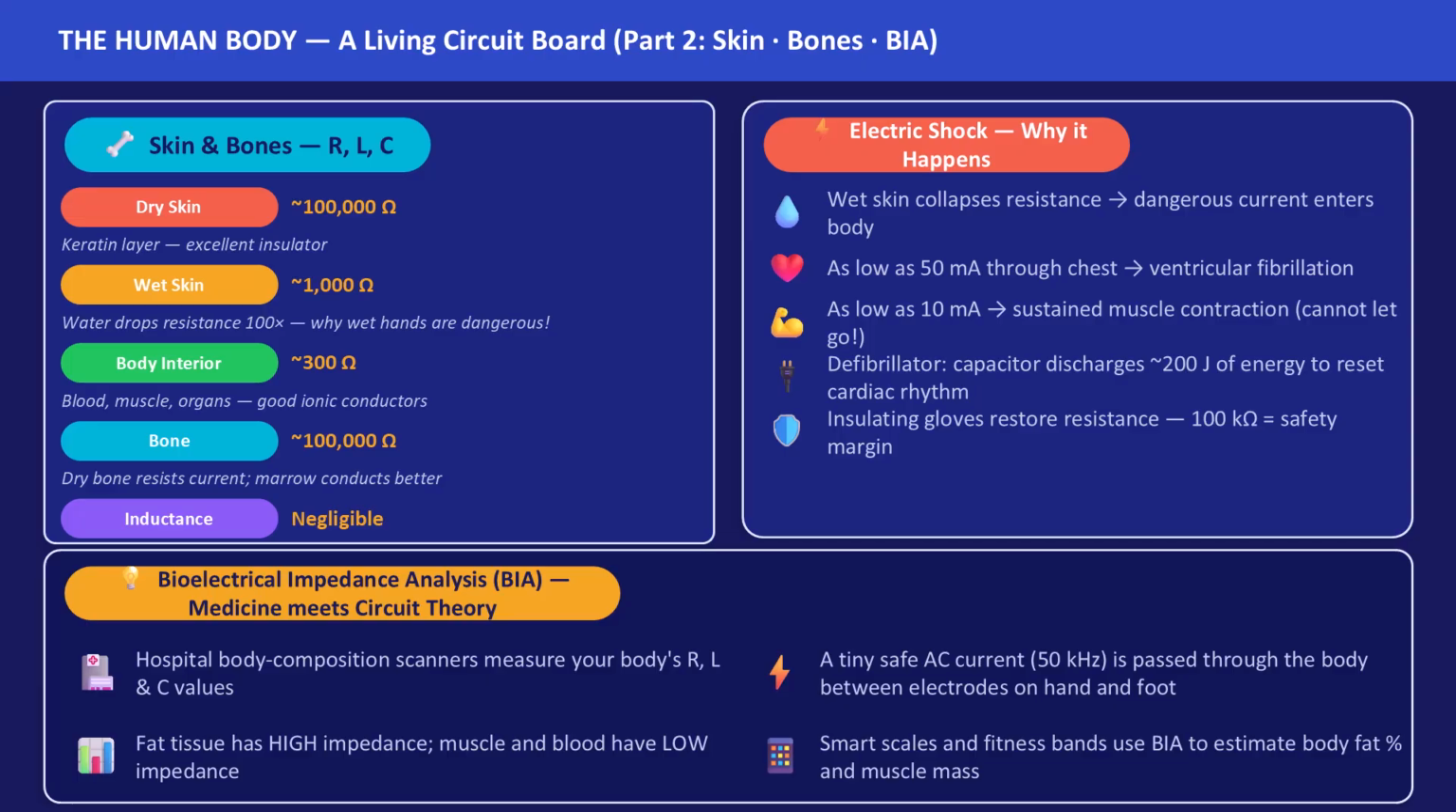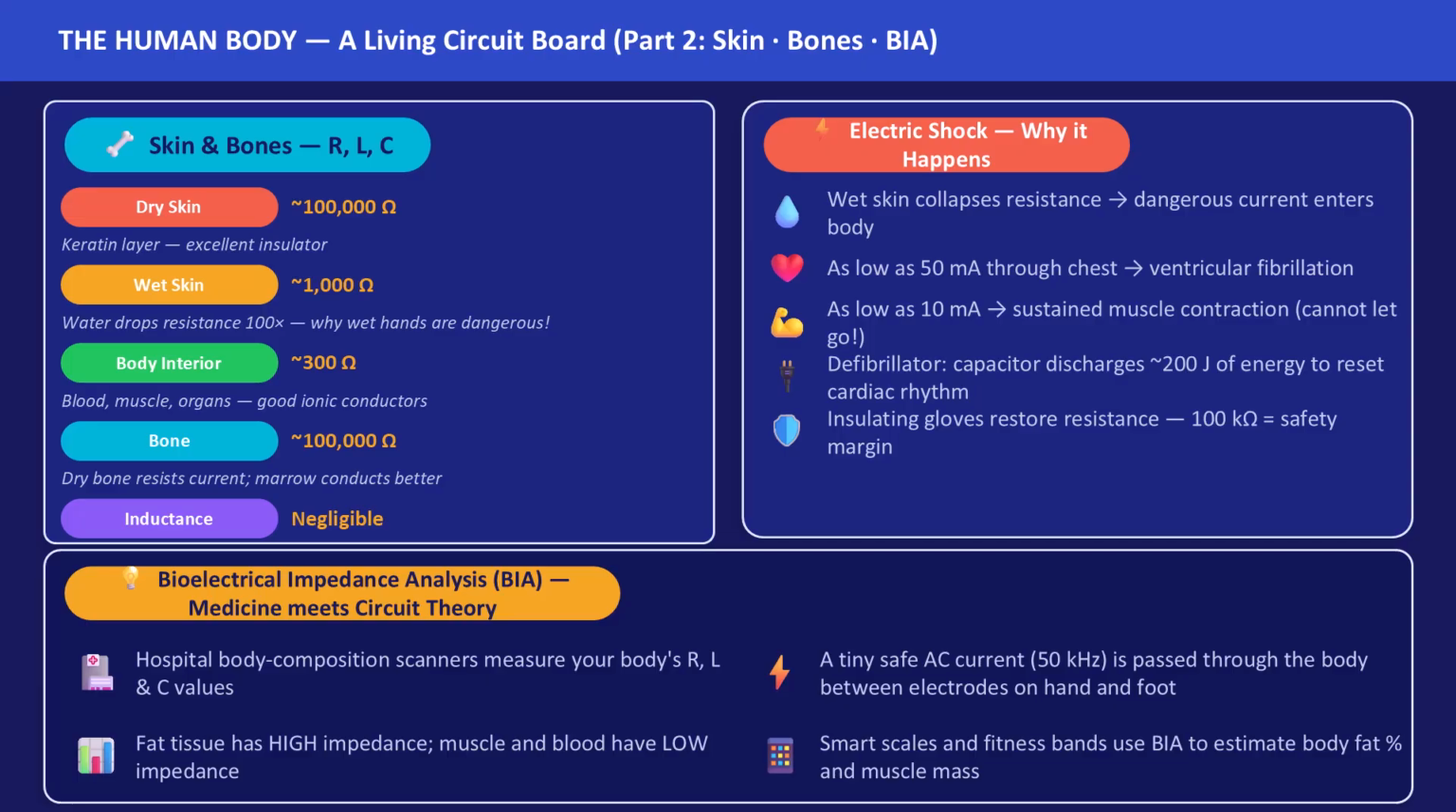Dry skin has a resistance of approximately 100,000 ohms. The keratin layer is an excellent insulator. Wet skin drops to 1,000 ohms. Body interior, blood, muscle, organs, sits at around 300 ohms. A current as small as 50 milliamps through the chest can cause ventricular fibrillation. 10 milliamps through the arm can lock the hand onto a live conductor. The muscles cannot let go because the current is controlling them.